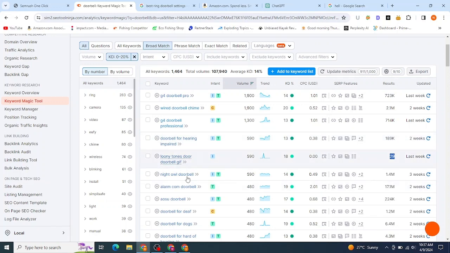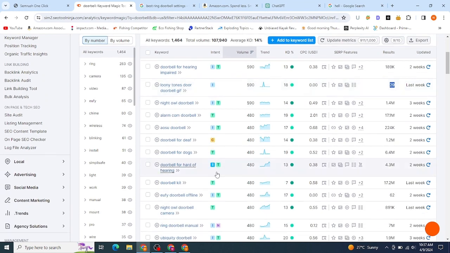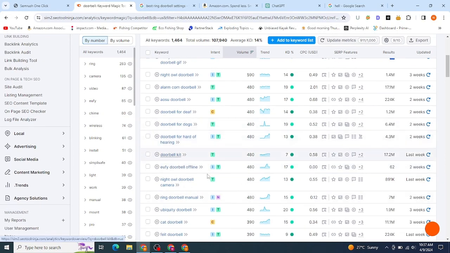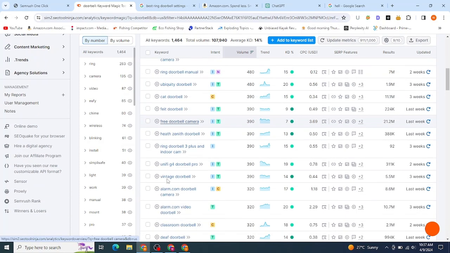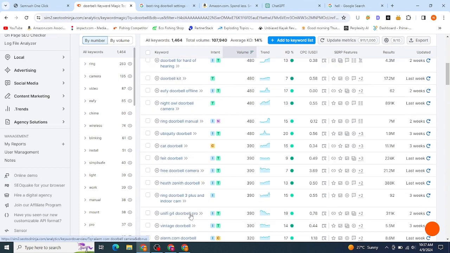Looney Tunes door GIF and doorbell kit is another cool one. Then cat doorbell, feed doorbell, all these are cool and easy to rank keywords. You can target all these keywords.